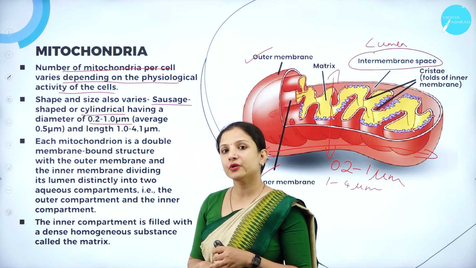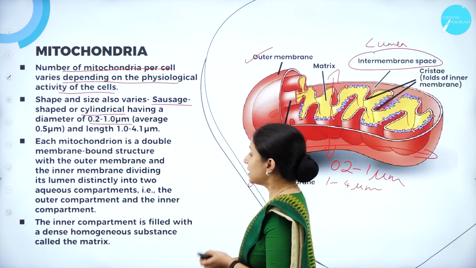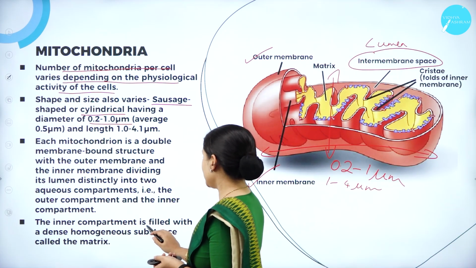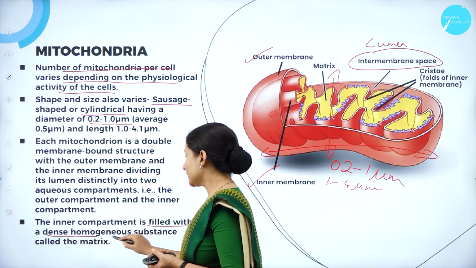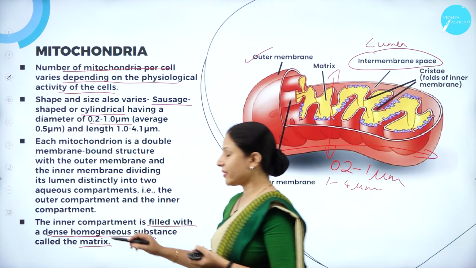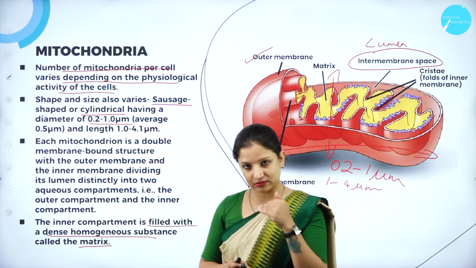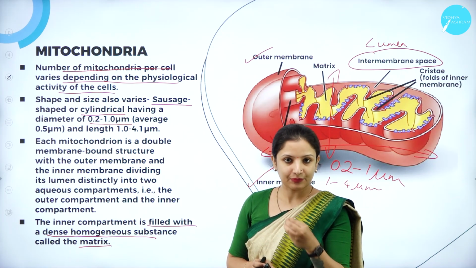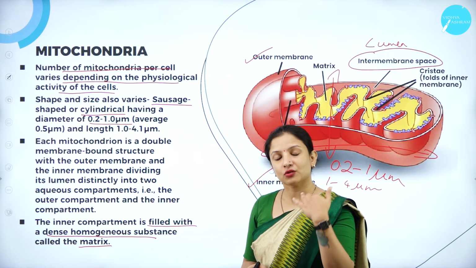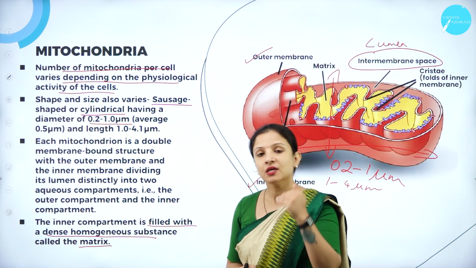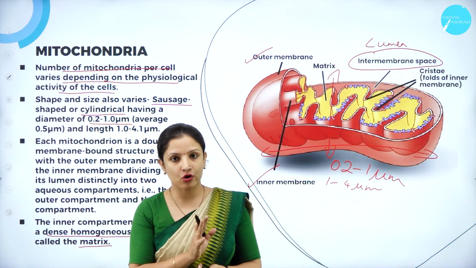The outer compartment exists because the inner membrane tends to fold. Next, the inner compartment is filled with a dense homogeneous substance, and that substance is called the matrix. Like how the plant cell and the animal cell are filled with a fluid substance called cytoplasm, in the same way mitochondria have their own fluid-filled substance, and that is called the matrix. So matrix for mitochondria, remember.